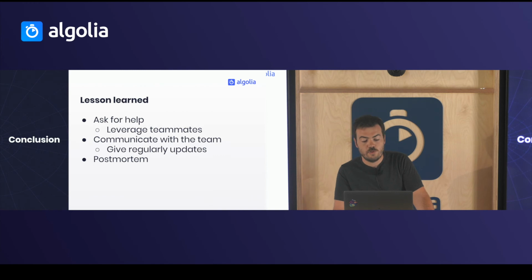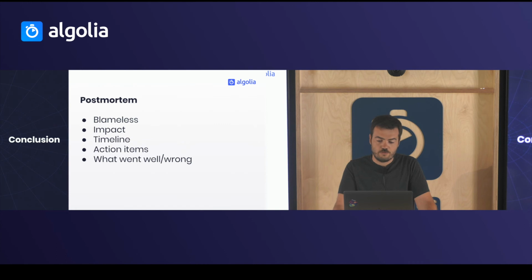And the most interesting part is the post-mortem. The first thing to do is to not point fingers, because we all know who made the mistake. We don't need to remind him. And it's really an interesting exercise, because first you need to evaluate the impact. So if you are able to break your whole production with a wrong command, there is an issue somewhere in the process. You should improve it.